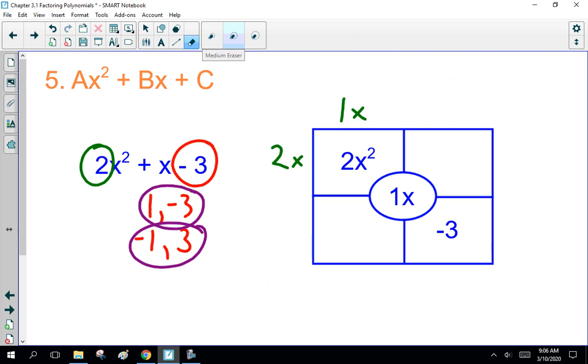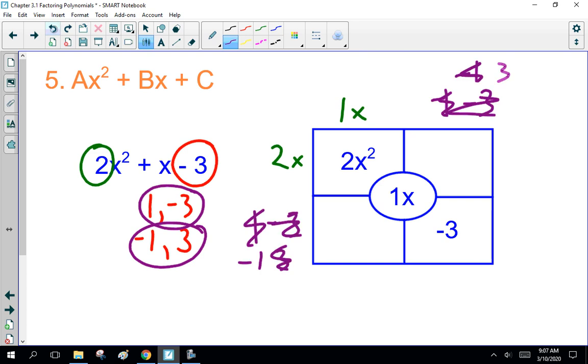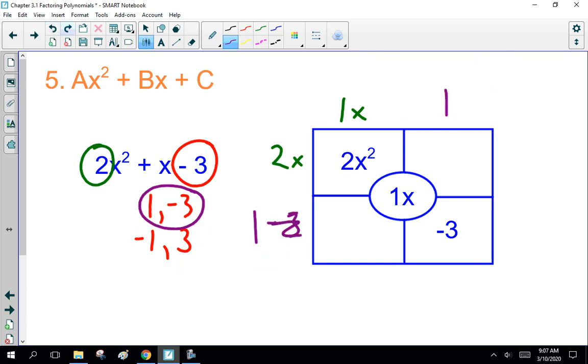Now that's kind of confusing, so actually let me undo that. Easier. First one I said was, let's try 1 and minus 3. Now I arbitrarily put them there because I can. Now 2x times 1 is 2x. 1 times minus 3 is minus 3x. That doesn't work.